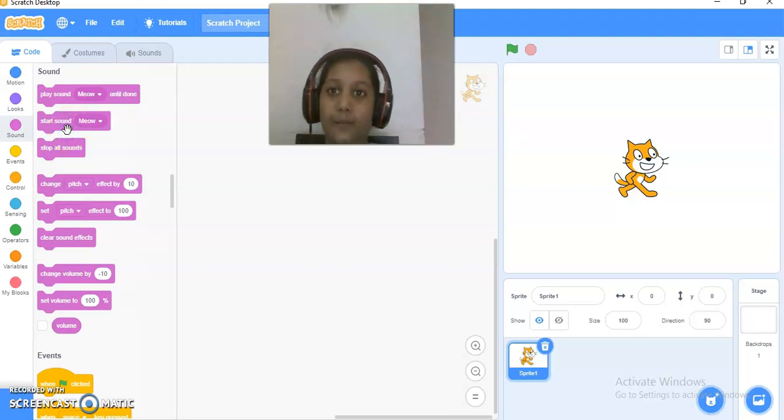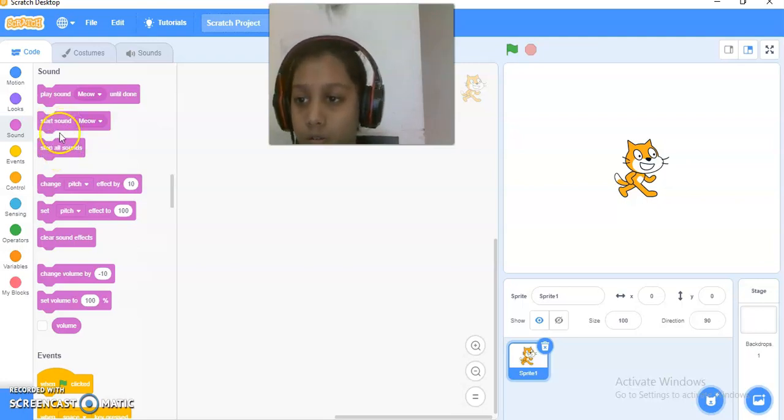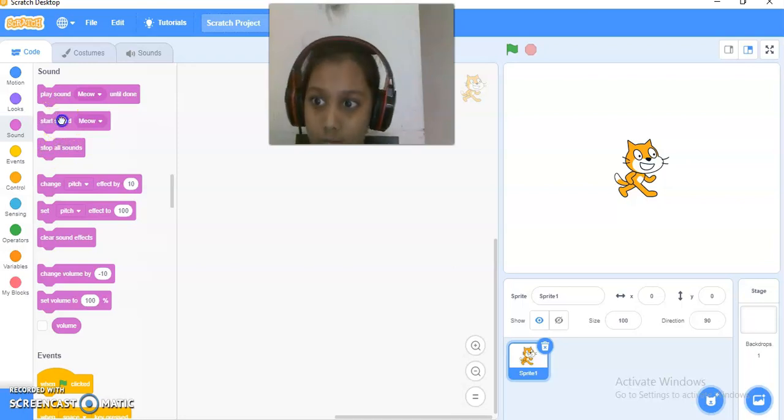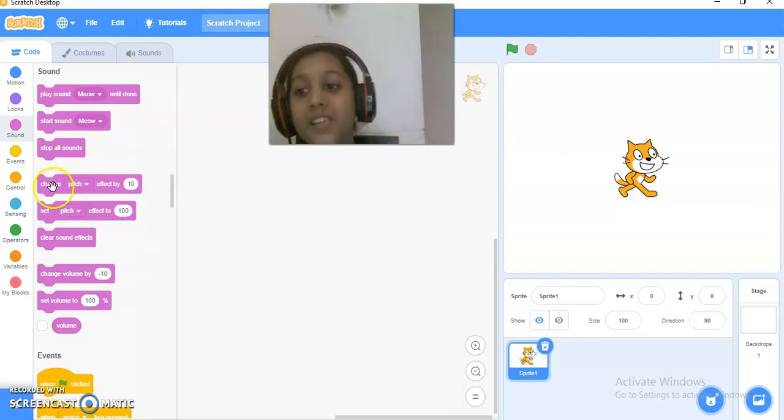Same goes with the second block. It is start sound meow. So it will just start the sound. This is stop all sounds. So if this sound is going, I have to be a little quicker. So then I stopped it. So it stopped.